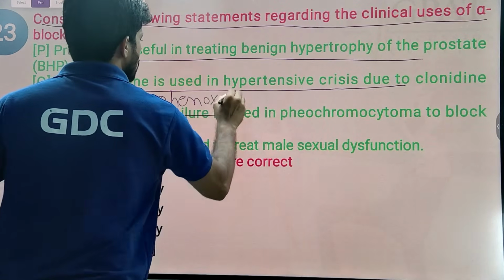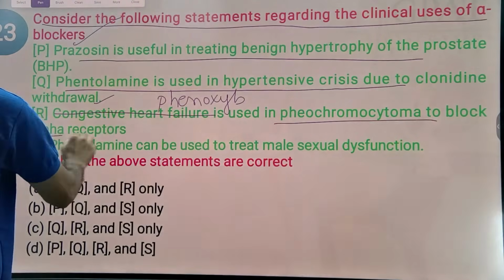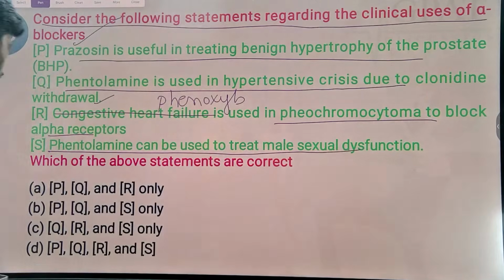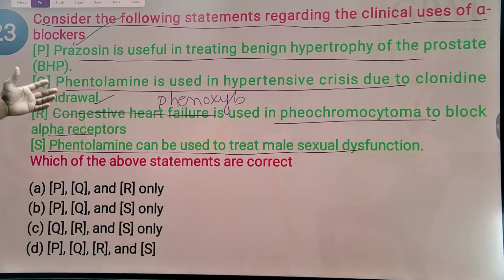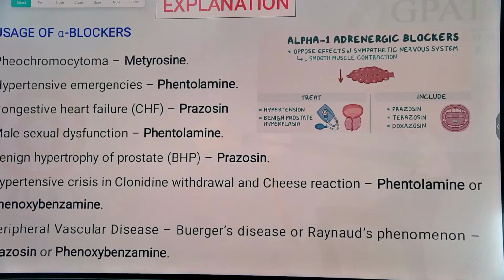Phenoxybenzamine is a drug that helps in the treatment of pheochromocytoma to block alpha receptors. Phentolamine can be used to treat male sexual dysfunction. So here all are correct. So P, Q, R, S: prazosin and all the options mentioned here are correct regarding this statement. The answer to this MCQ is option D. Once you go through the explanation, you can skip ahead in the video.